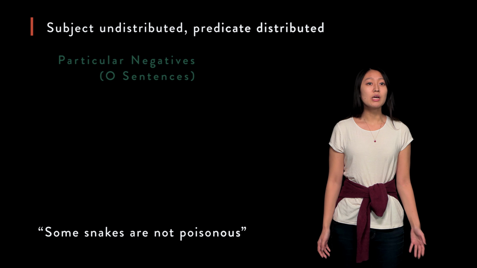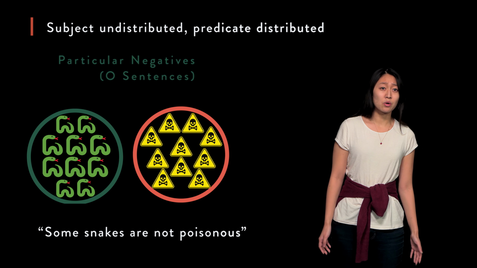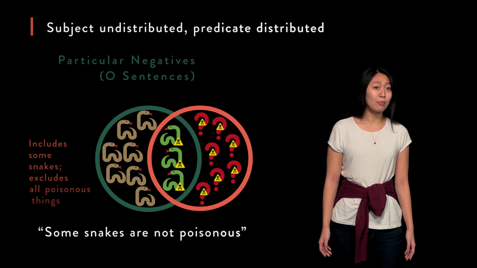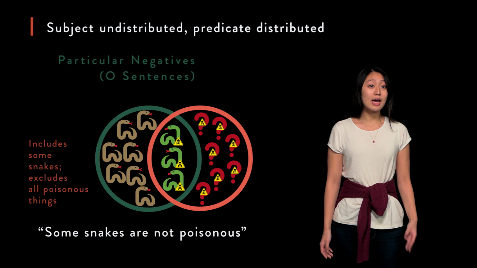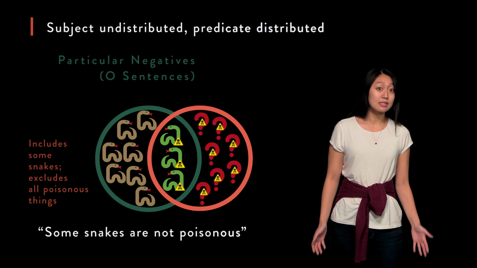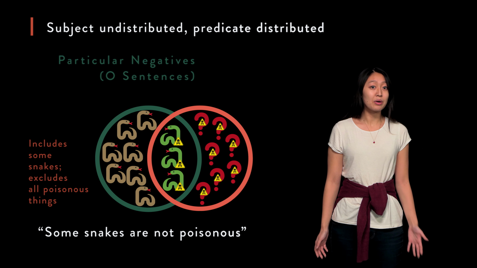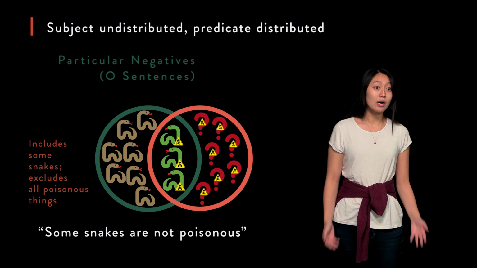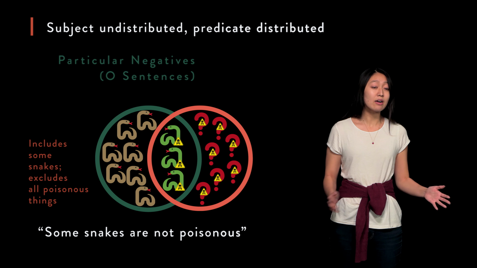Distribution for I and O sentences can be quite confusing. Let's look at another type of example from both in order to clear up any difficulties. Let's take a different kind of example for O sentences using some snakes are not poisonous. Suppose we have 10 snakes and 10 poisonous things in our world. Of the 10 snakes, 7 are not poisonous and 3 are poisonous. Then we have 7 non-poisonous snakes, 3 poisonous snakes, and 7 non-snake poisonous things. When we say some snakes are not poisonous, we are taking the 7 snakes that are not poisonous and subtracting them from the entire set of poisonous things, snakes or otherwise.